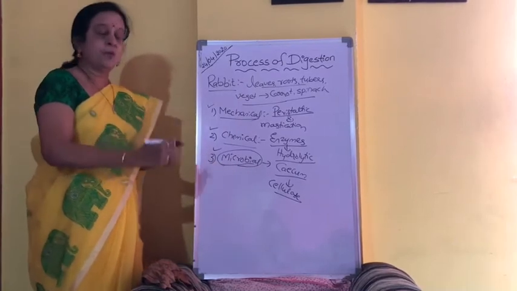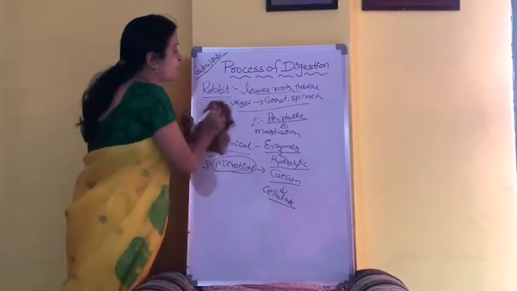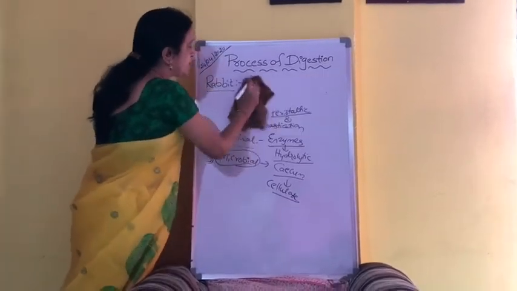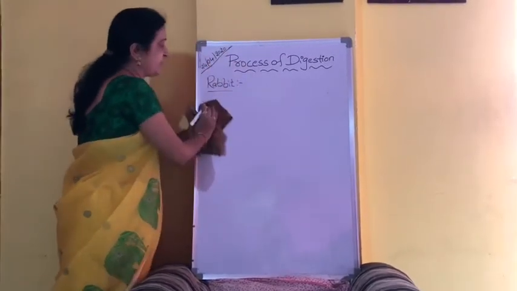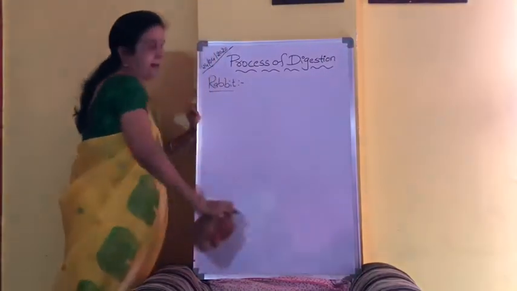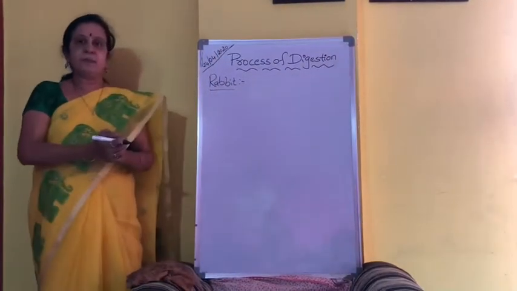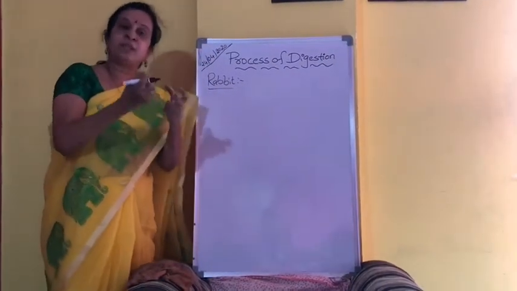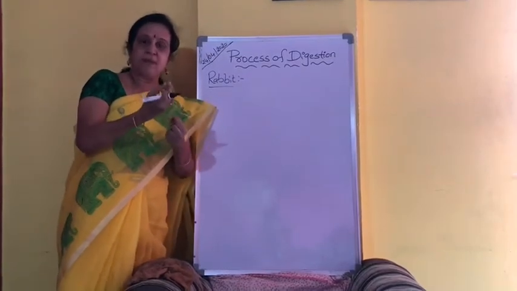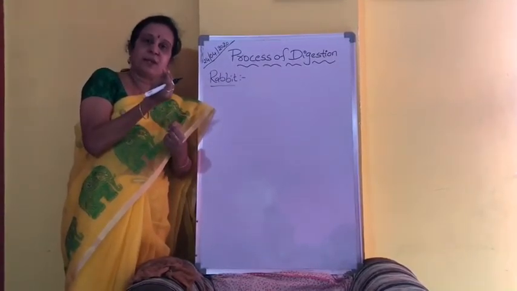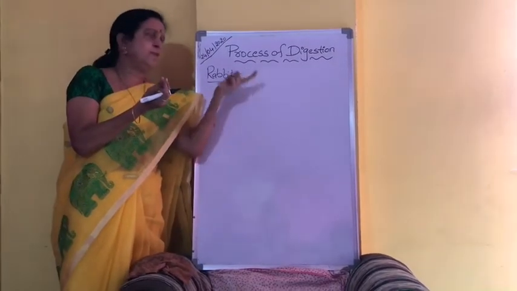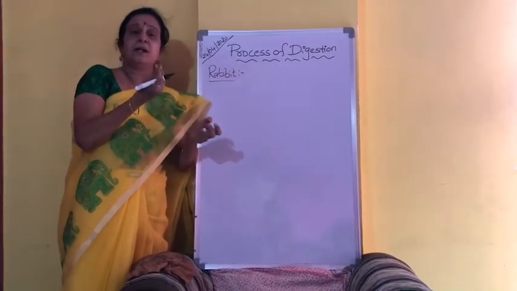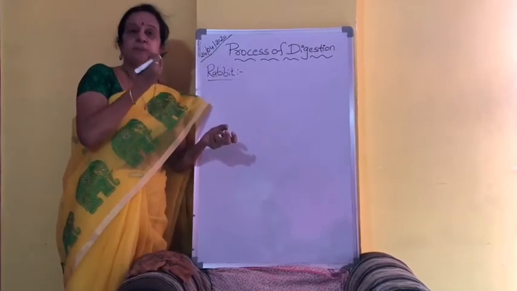Now let us see how the food will be entering into the alimentary canal and how it is getting digested in various parts. So first of all, with the help of its front legs, the rabbit will hold the food material like carrots or any fruits or any sort of leaves, and it will take it into its mouth.